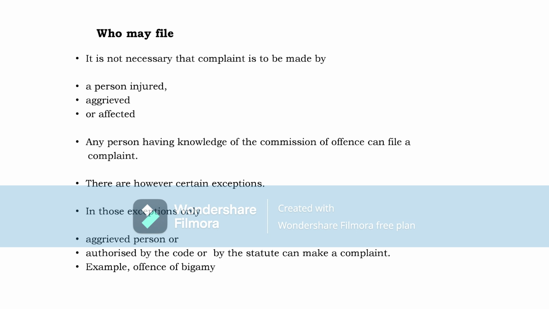There are, however, certain exceptions. In those exceptions only, an aggrieved person or a person authorized by the court or by the statute can make a complaint. For example, take the offense of bigamy. Suppose the husband marries a second time during the existence of the first marriage, without divorcing the first wife. The wife has to give a complaint.